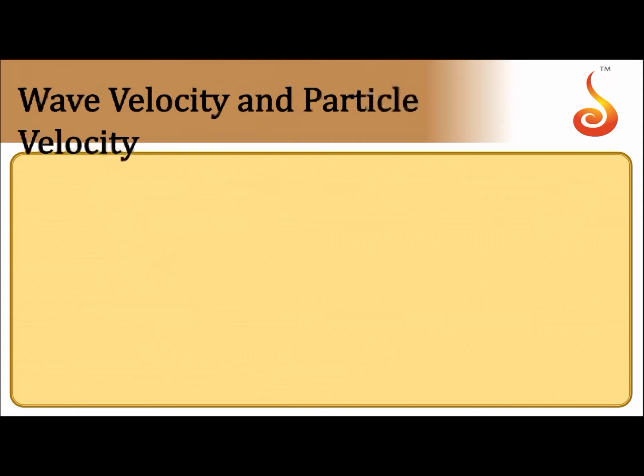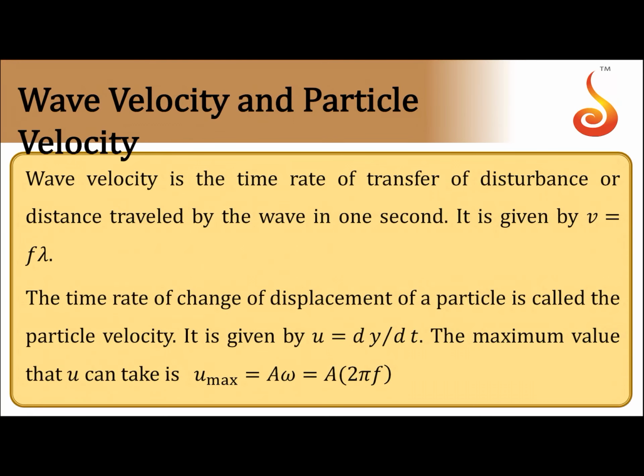Now, wave velocity and particle velocity. Wave velocity is the distance traveled by the wave in 1 second. It will be constant in a given medium; within the medium it will always remain constant. It is given by v is equal to f lambda, where f is the frequency and lambda is the wavelength of the wave.